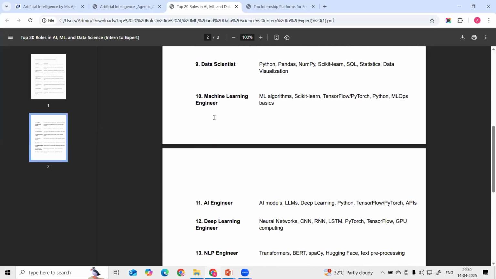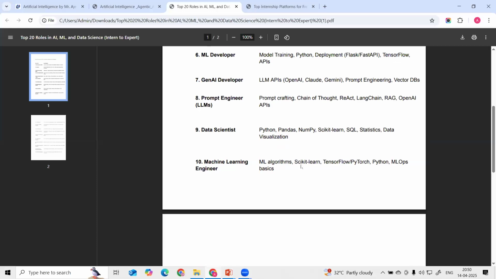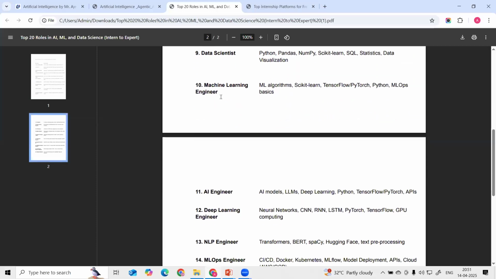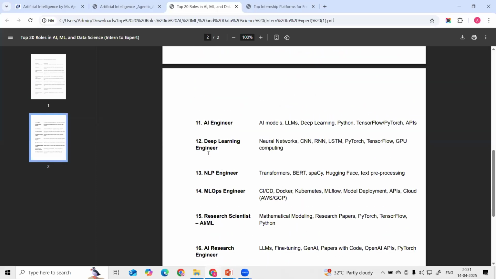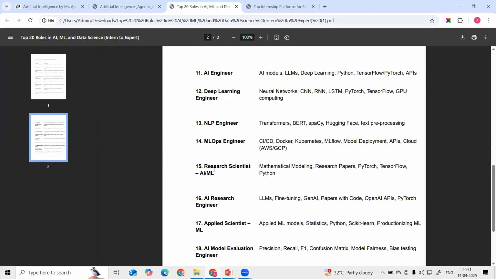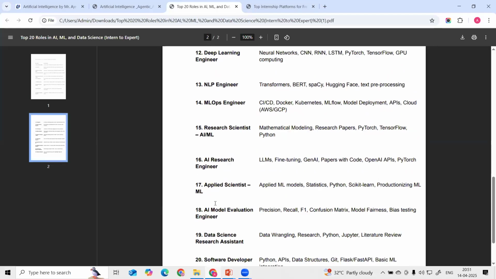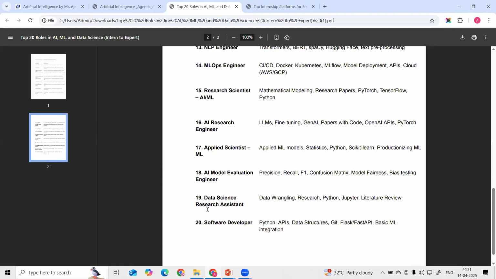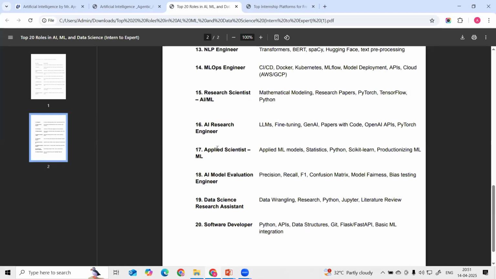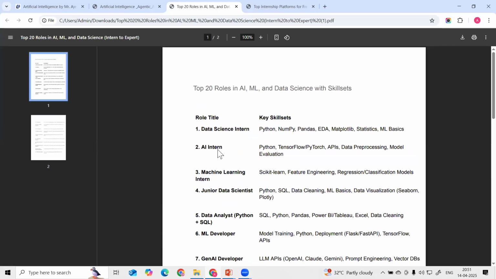We are going to cover each and every skill required for these different roles. Then AI engineer, deep learning engineer, NLP engineer, MLOps engineer, and also research scientist, AI research engineer, applied scientist, AI model evaluation engineer, data science research assistant, and software developer.